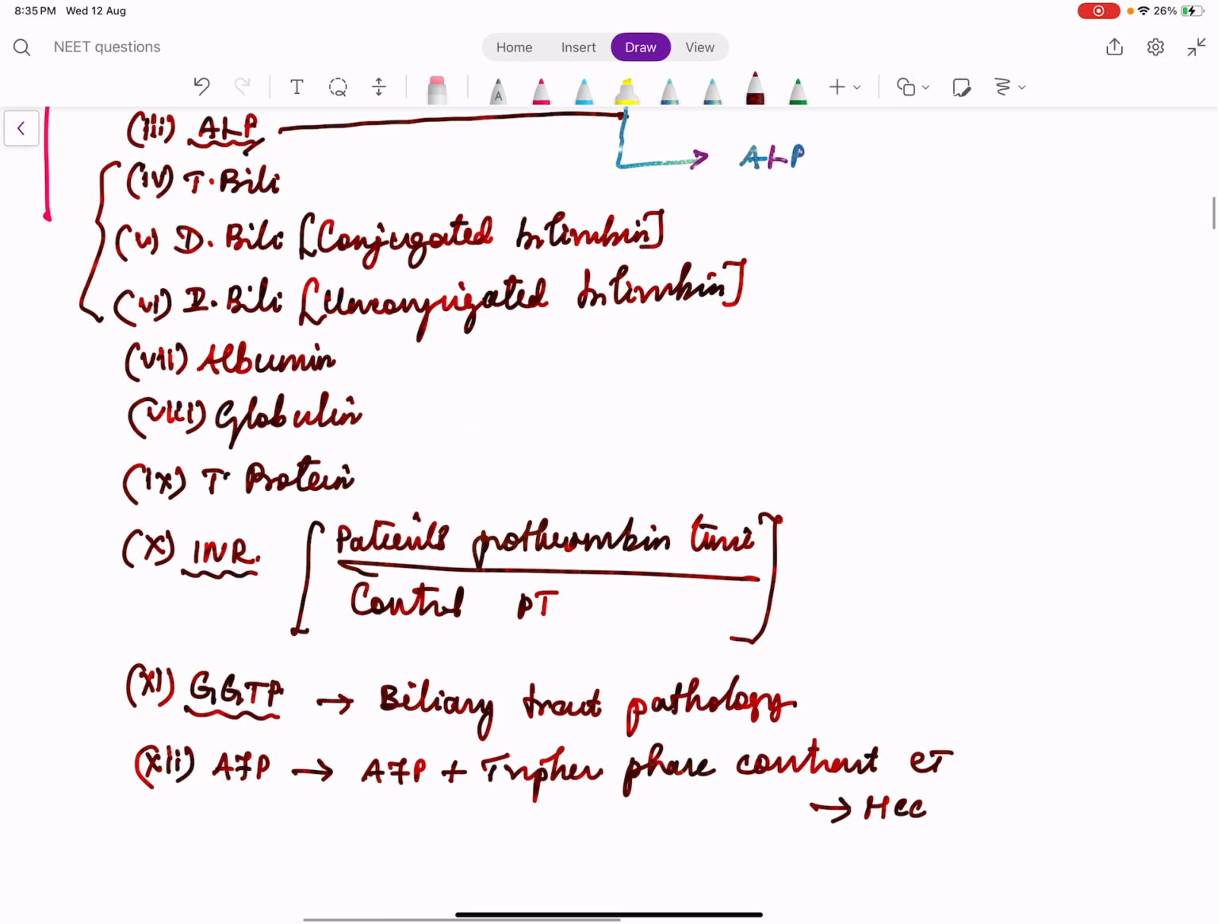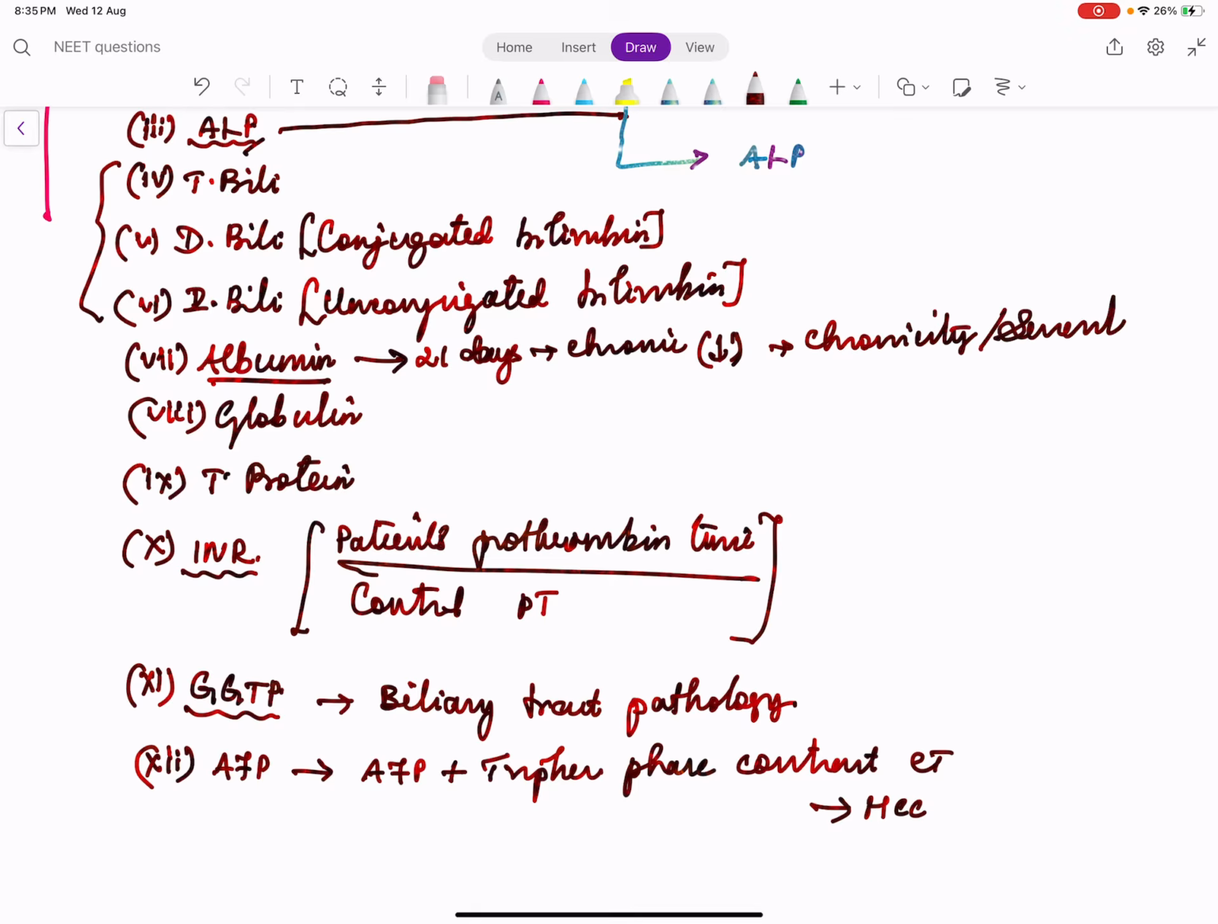Then what is the role of albumin? Albumin is a protein which is produced by the liver. Its half-life is 21 days. So if a liver disease is chronic, or if a liver disease lasts more than 21 days, definitely albumin will be low. So albumin is used to tell the chronicity as well as the severity of liver disease, because albumin is produced by the liver. If the liver is severely damaged, albumin levels will be very low.